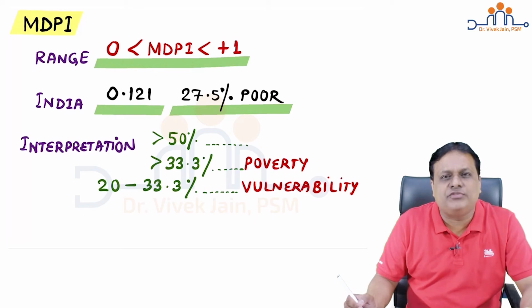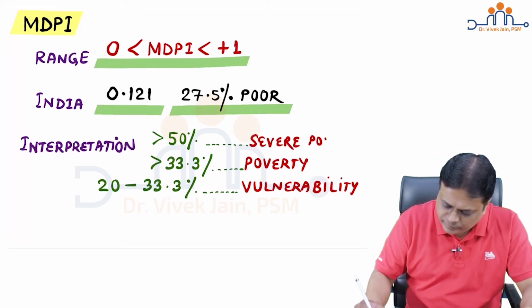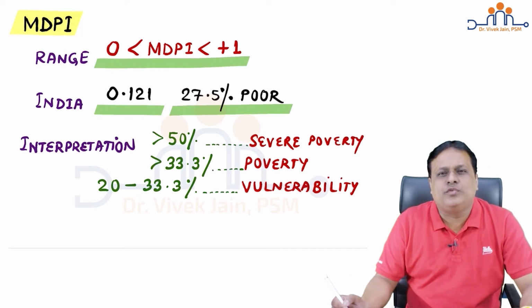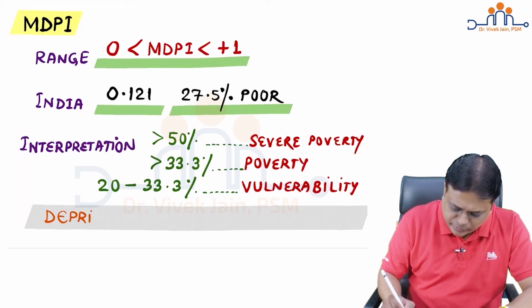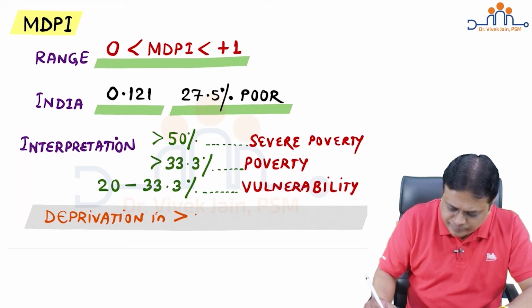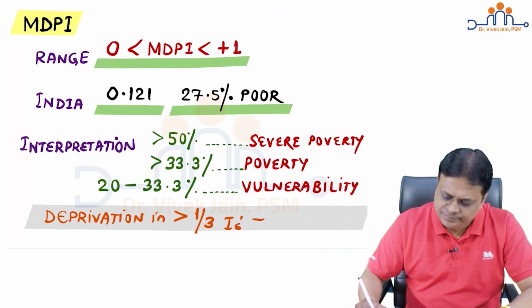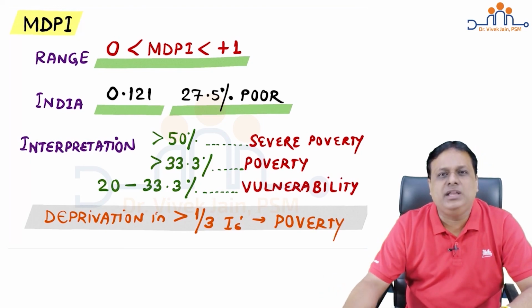And if it is more than 50%, then severe poverty. Overall interpretation of MDPI: if there is deprivation in more than 1/3 of the indicators, it indicates poverty in the country.